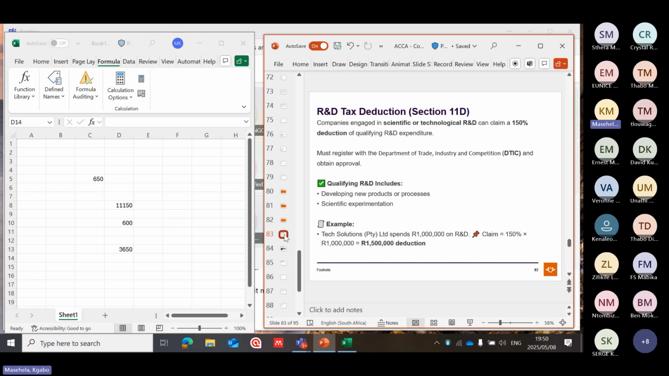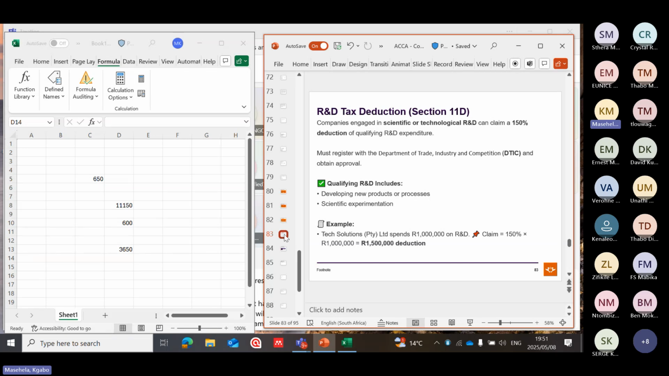What are those qualifying research and developments? Developing new products or processes, scientific experimentation. If there is a company that has been tasked to do research on behalf of another company, then it will form part of this. And when it claims, it must claim up to 150% of the amount that has been charged.